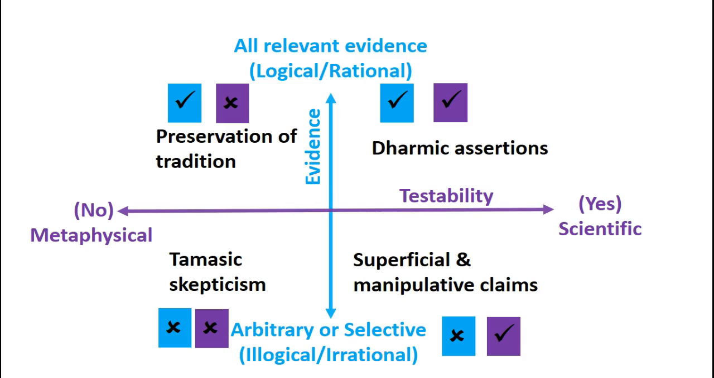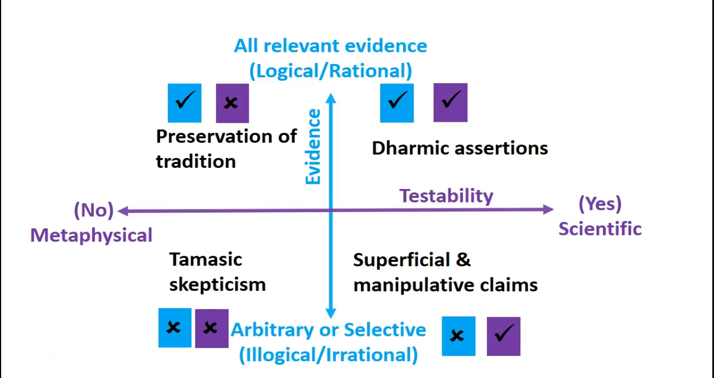So if you look at the check marks, we can easily say that dharmic assertion is the only quadrant that gets both check marks. That is scientifically the desired quadrant, and it's good stuff. If we look at tamasic skepticism, it fails on both counts, and therefore such an approach is to be discarded.